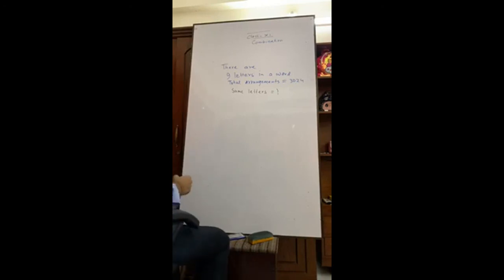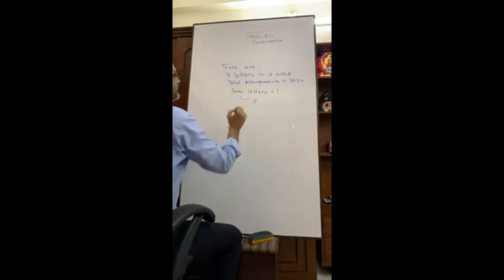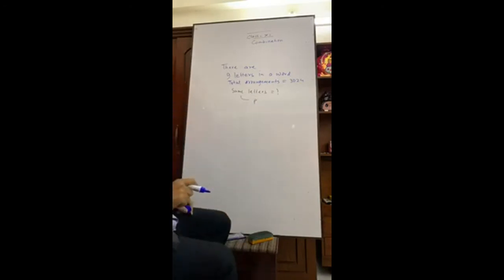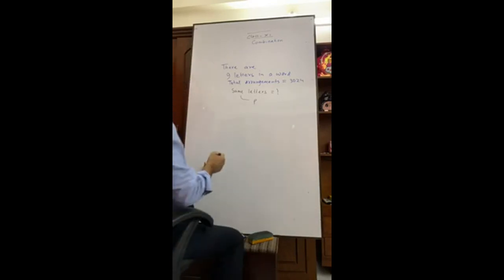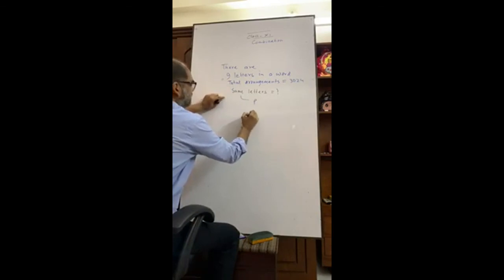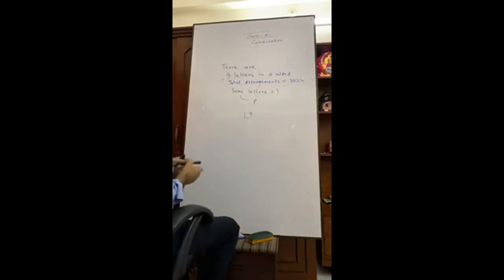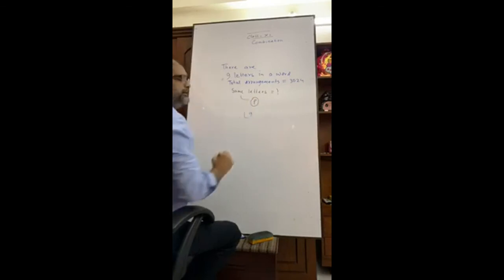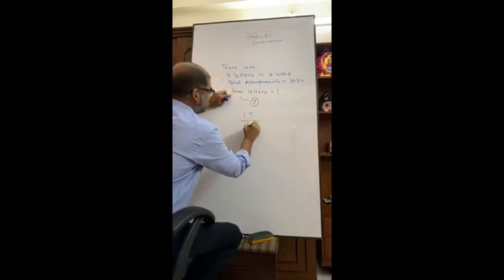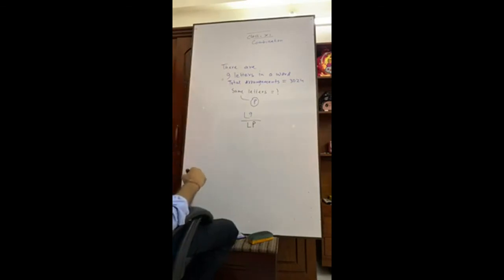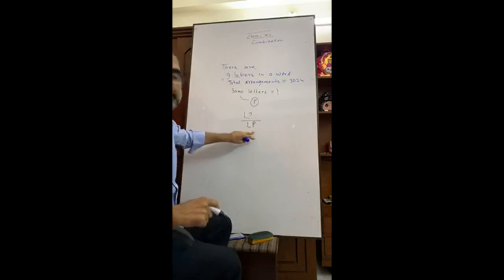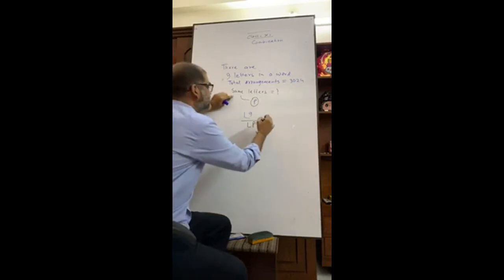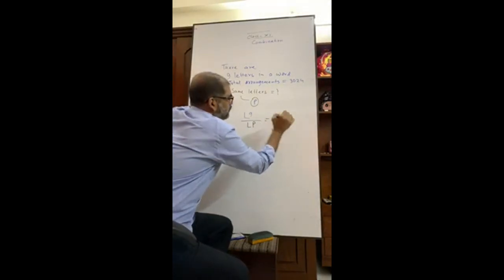Suppose we let there be p same letters. So what we know, 9 letters, that means 9 factorial, and the same letters are repeated p times, so the total is to be divided by the factorial of the same letters, which is equal to 3024.